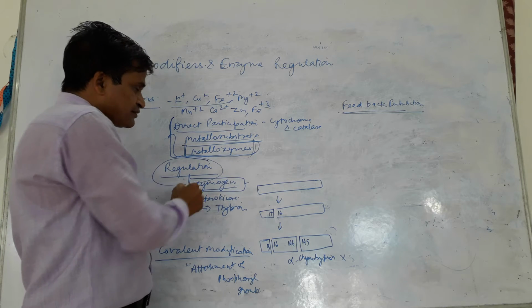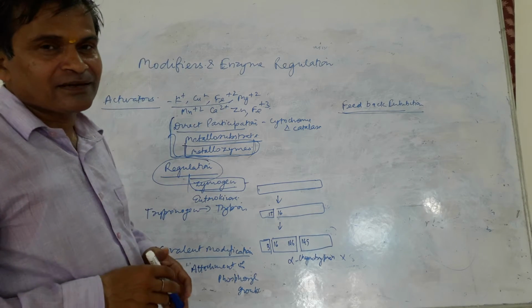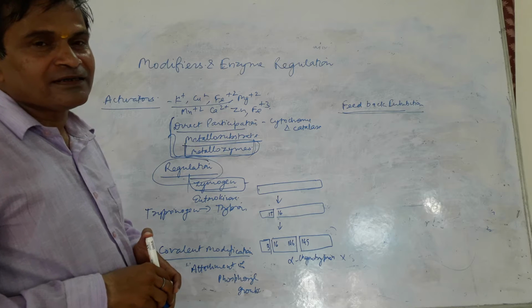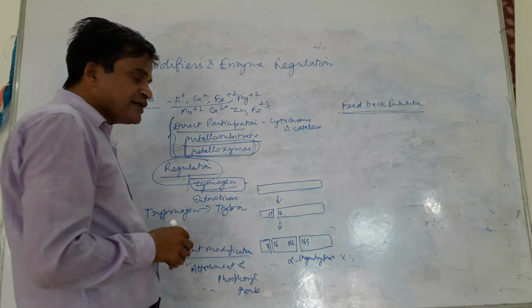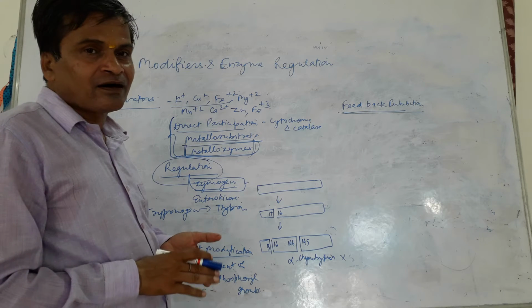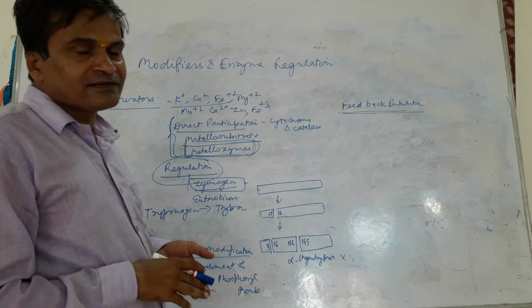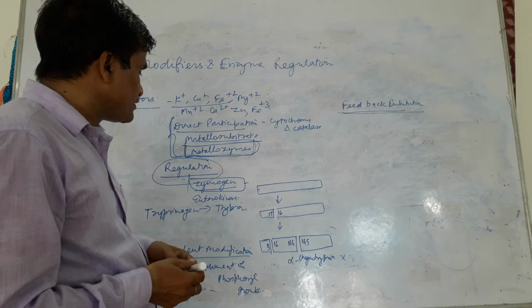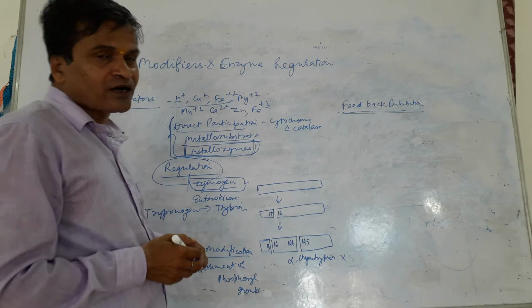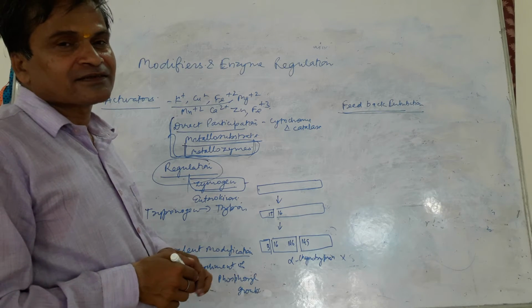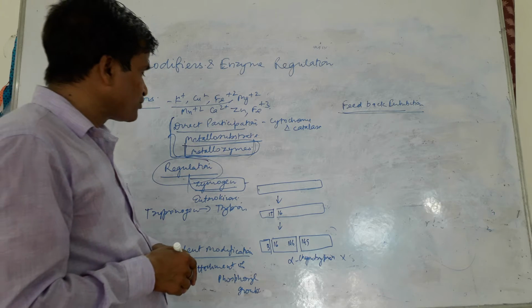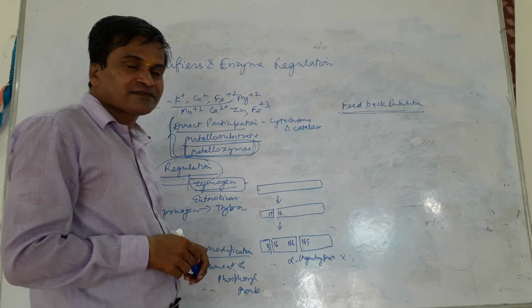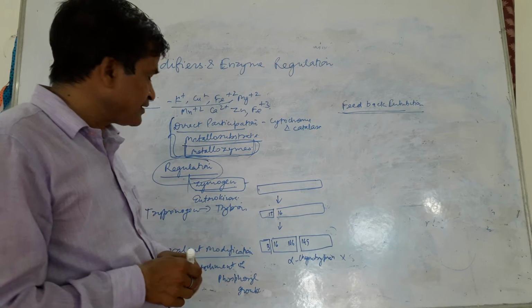So zymogen, some enzymes are formed in the inactive forms. They are synthesized in inactive forms and they are activated at their site of action, such as most of the digestive enzymes, such as chymotrypsinogen, trypsinogen, pepsinogen, proelastase, procarboxypeptidase.